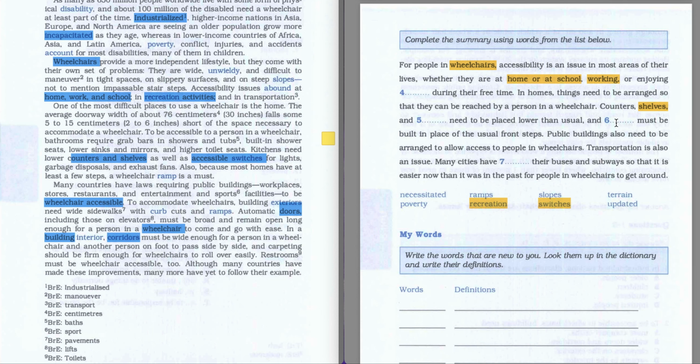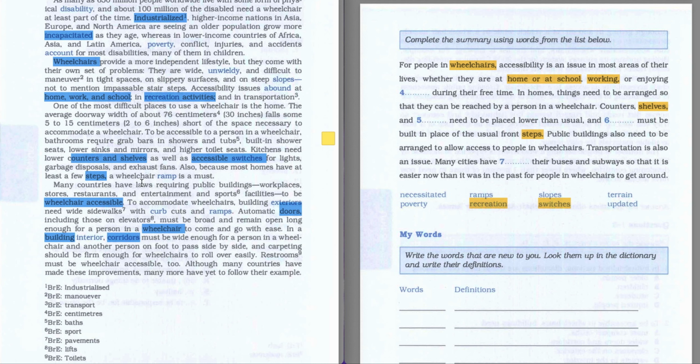And further, something must be built in place of the usual front steps. So the following keyword is gonna be steps. So we can come to this, that logically, since they are used in the task with a comma, they're gonna be here in the text close to each other. So as you can see, we have here few steps, our keyword. Let's read this sentence.